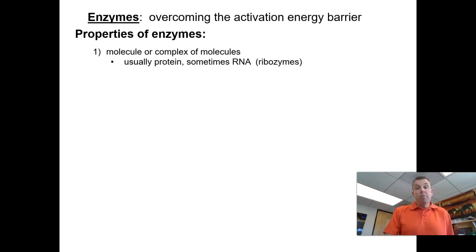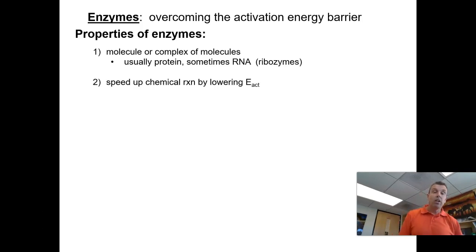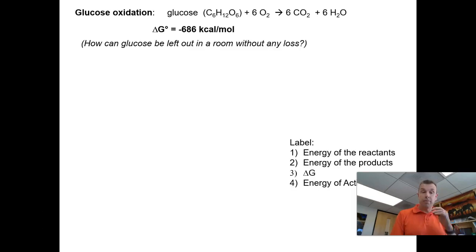Enzymes are usually protein, but they can be RNA. So we've been learning more and more recently that RNA has some enzymatic activities, but usually enzymes are a single protein or a complex of proteins that come together. That would be the quaternary structure if multiple proteins come together to be an enzyme, right? And what enzymes do, and this is probably the most important part, they speed up a chemical reaction by lowering the energy of activation, right? So that hump of energy that's needed to get over, they help lower that so that the reaction can happen a little bit more easily, thus speeding up, right?